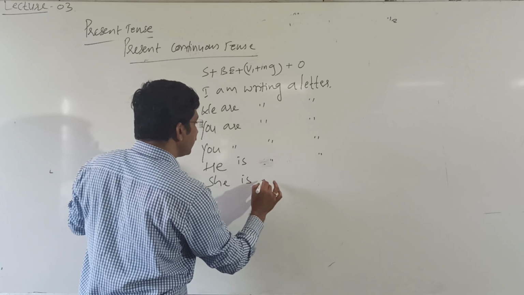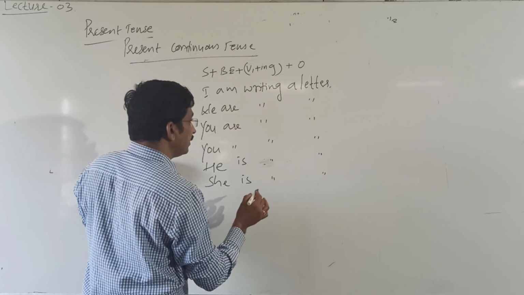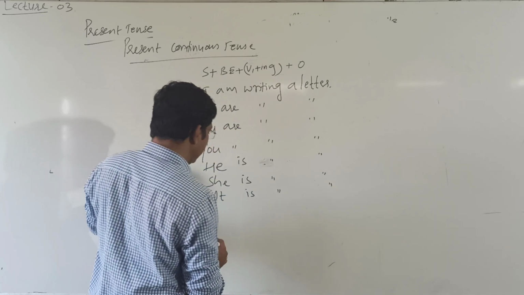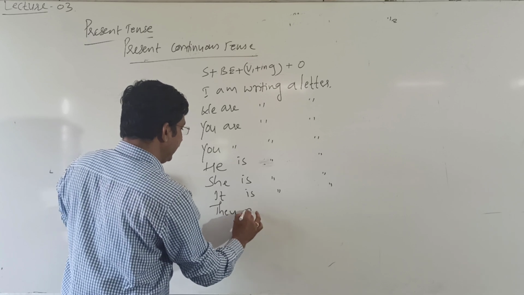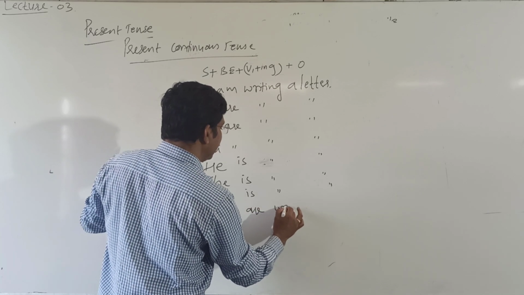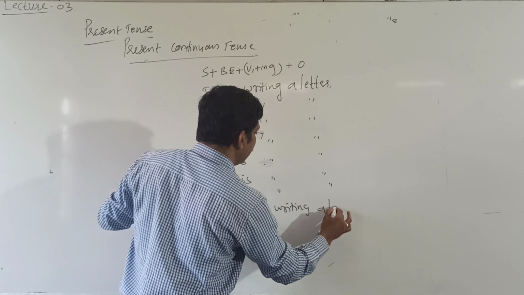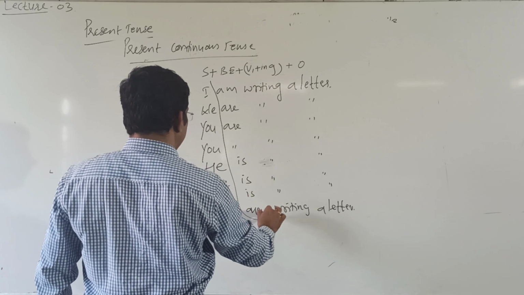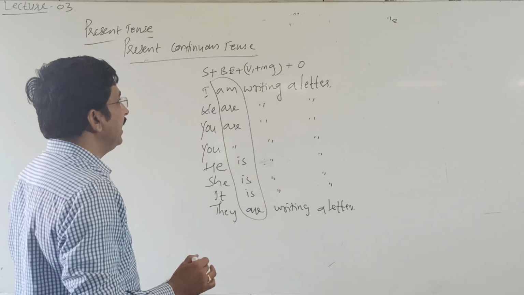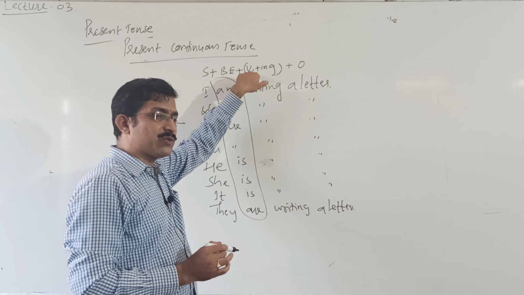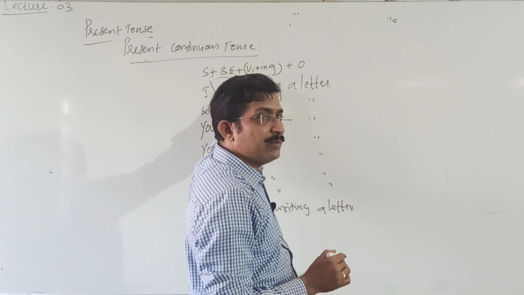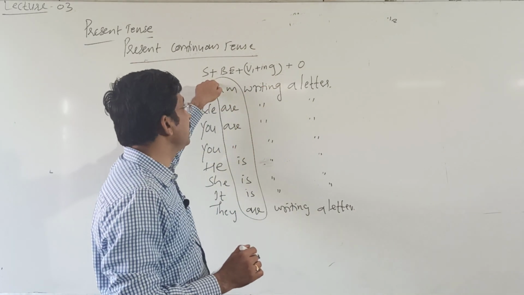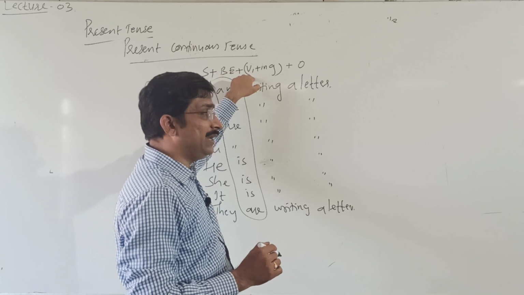She is writing a letter. It is writing a letter. They are writing a letter. It means here be forms and V1 plus ing. In simple present tense we used do forms and the root form of the verb, and here in present continuous tense we use be forms and present participle.